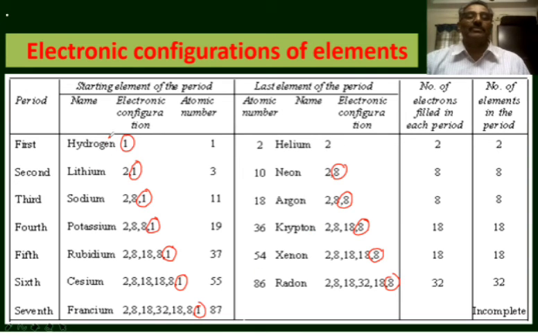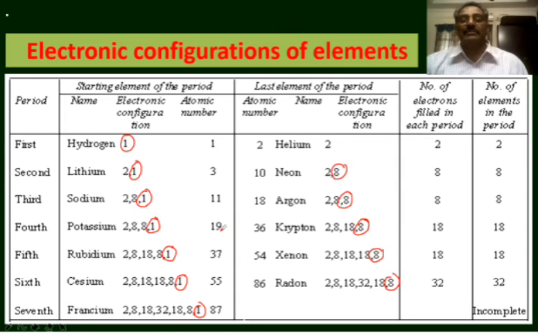These elements in the group are reflecting the electronic configurations in the valence shell. All the first group elements possess a similar electronic configuration in the valence shell. All the 18th group elements possess a similar electronic configuration in the valence shell. In the same way, the other groups also. When the outer electronic configuration is ns1, the period starts in the periodic table. When the outer electronic configuration is np6, the period ends in the periodic table.